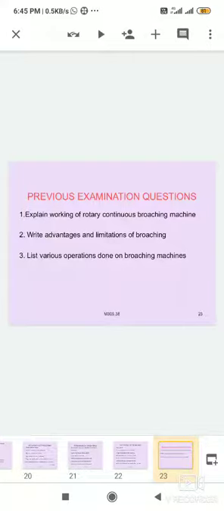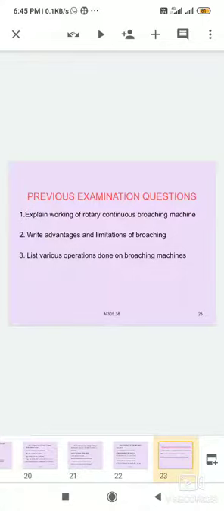And the limitations of the broaching machine are very important, and can be easily written. The cost of a broaching machine is high, it is not suitable for producing small components, and it is not suitable for surfaces having obstructions. The work must be strong enough to withstand cutting forces.